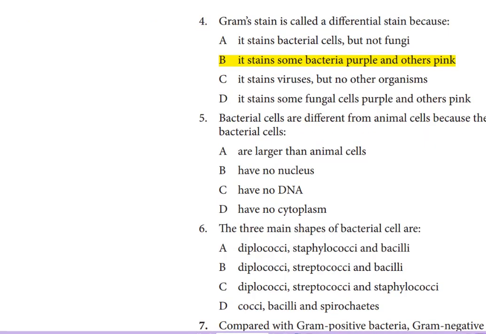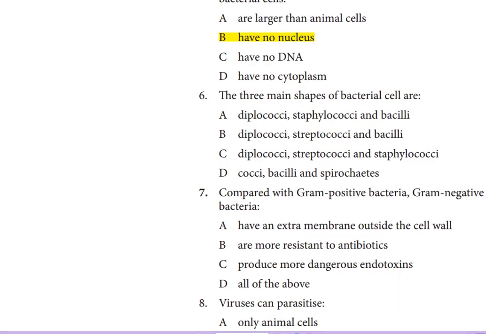Fifth question, bacterial cells are different from animal cells because the bacterial cells A. are larger than animal cells, B. have no nucleus, C. have no DNA, D. have no cytoplasm. Since bacterial cells are prokaryotic cells, they don't have a true nucleus, so the answer should be have no nucleus.